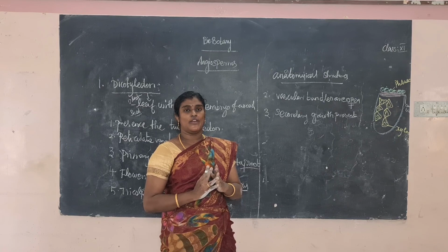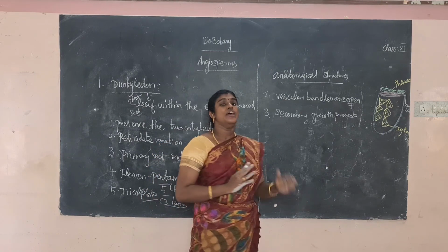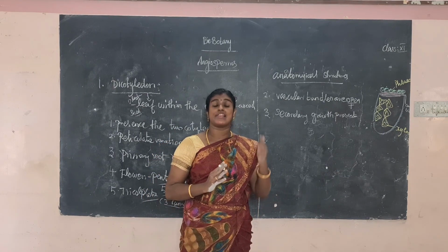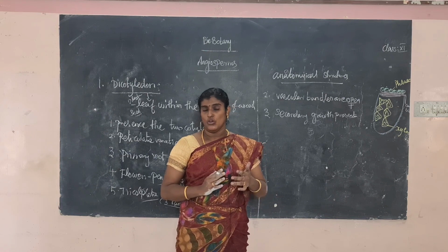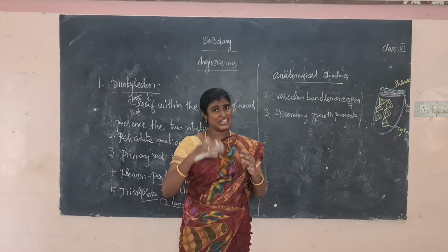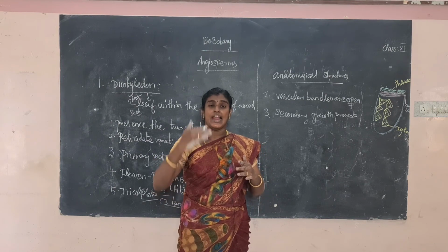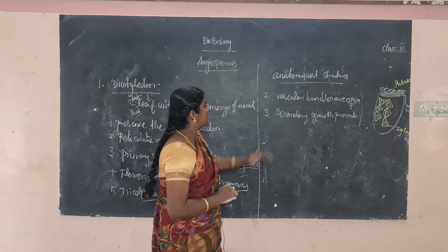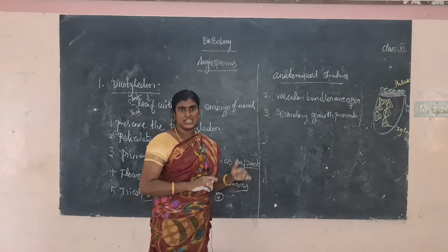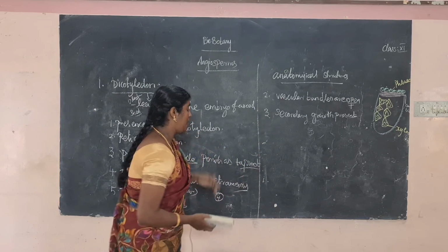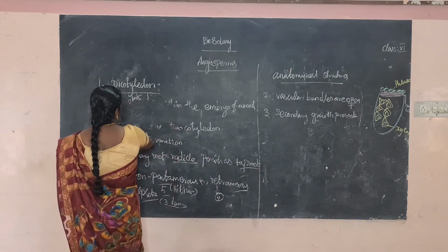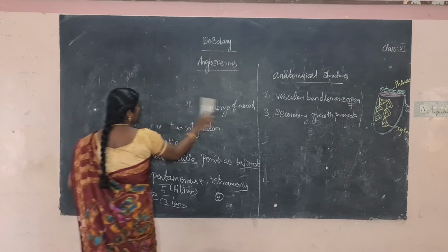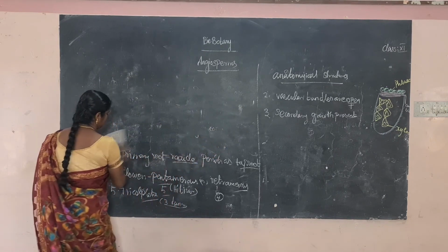Okay? Another important point in secondary growth: secondary phloem and secondary xylem are well developed. Secondary xylem is present inside, and secondary phloem is present in the periphery or outside. These are the main important characters of the anatomical structure of dicotyledon angiosperms. Next, monocotyledon.